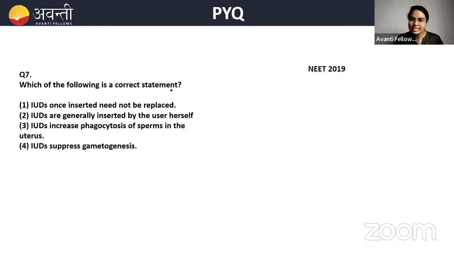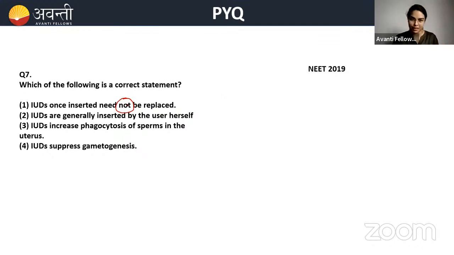So which of the following is a correct statement? IUDs once inserted need to be replaced, or need not be replaced. Look at this. They need to be replaced, beta. If you see, IUDs have a validity of like 3 years, 5 years, and sometimes 5 to 7 or 10 years also, 7 to 10 years also. But they need to be replaced. Okay, it's not permanent. Okay, so once inserted, कर लिया फिर जिंदगी भर ऐसे रख दिया. No, it is not how it is done.